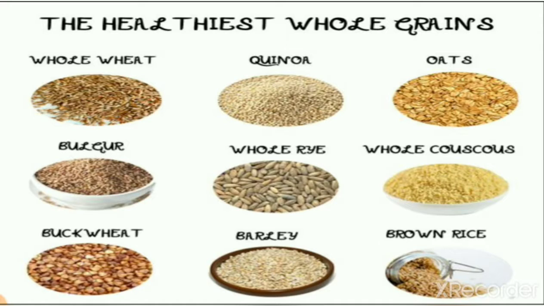So you can understand that wheat is one of the foods which we use every day and every meal. We also use rice every day and every meal. So cereals like wheat, oats, rice, barley, all these we use in our food.